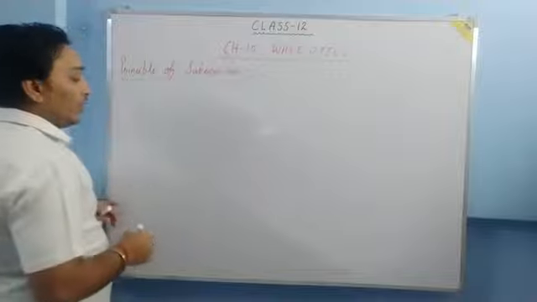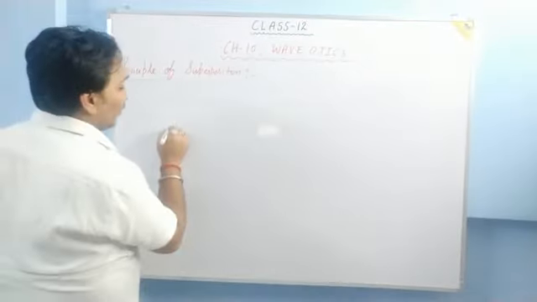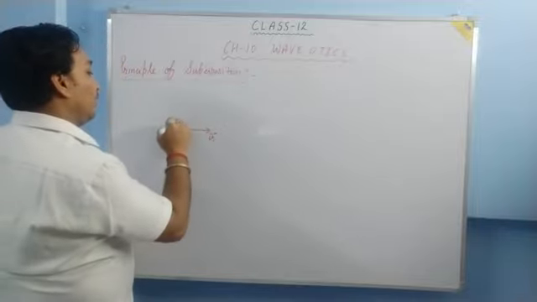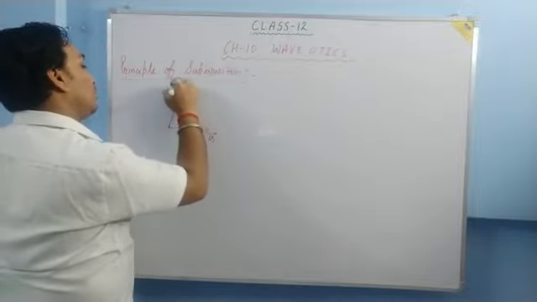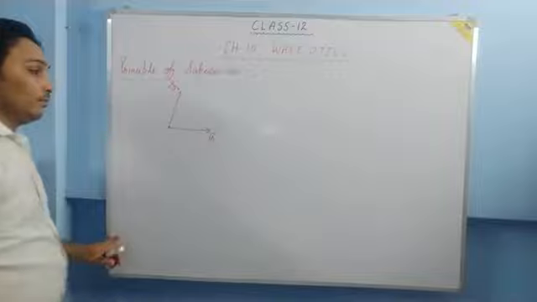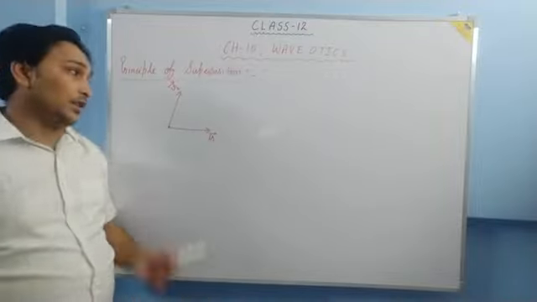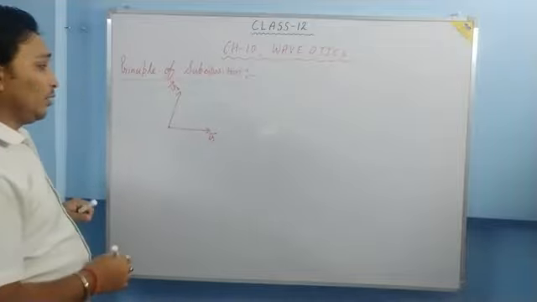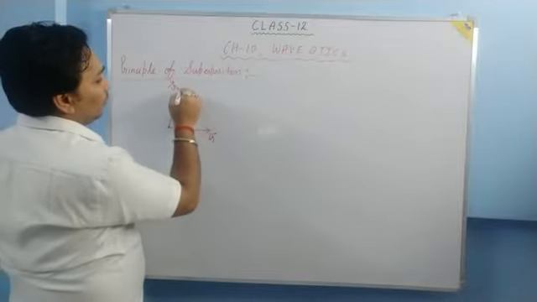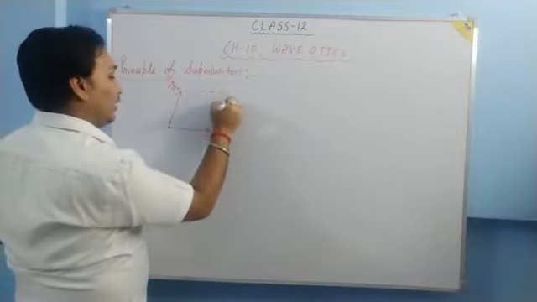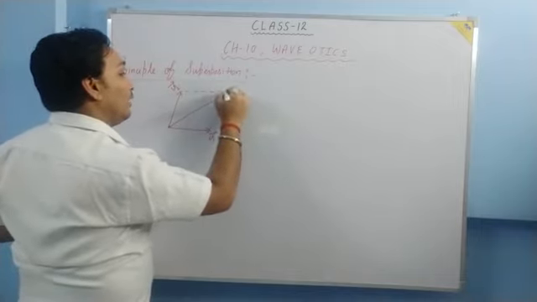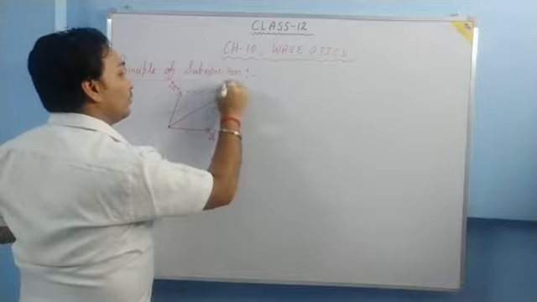Suppose a particle is given a velocity v1 in this direction and v2 in this direction simultaneously. Where will the particle move? From the parallelogram law of vector addition, we can say that the particle will move in this direction.